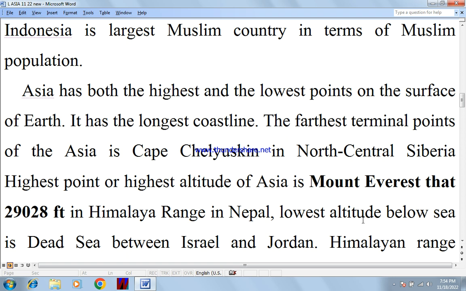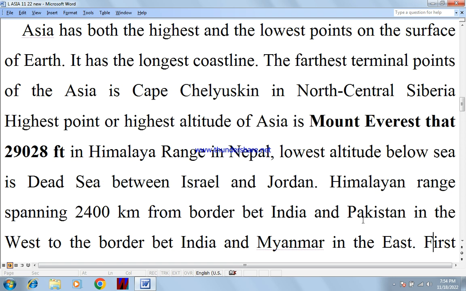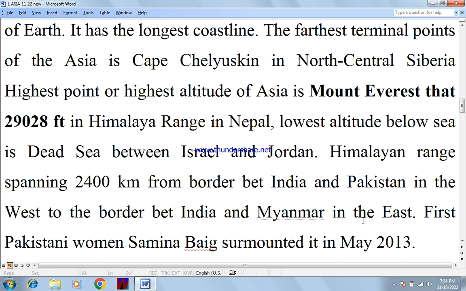Asia has both the highest and lowest point on the surface of Earth. It has the longest coastline. The farthest terminal point of Asia is Cape Cheluskin in north-central Siberia.